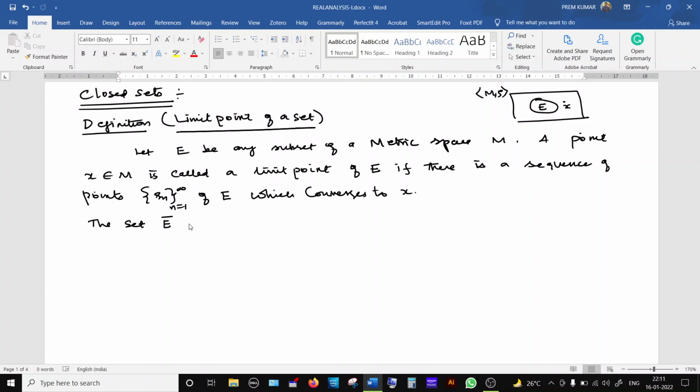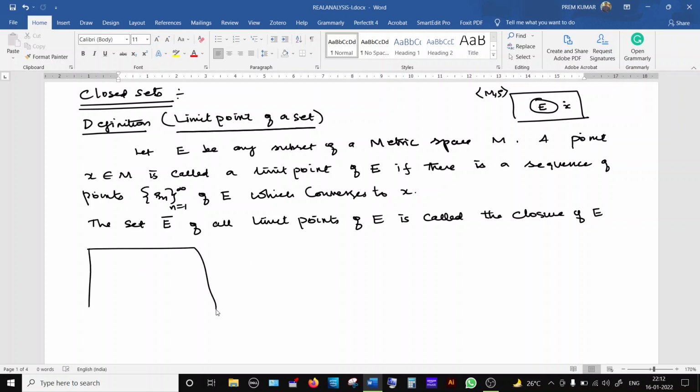The set of all limit points of the set E is called the closure of the set E. Suppose this is a metric space M, and suppose this is a set E. Suppose X is a limit point, if we say.